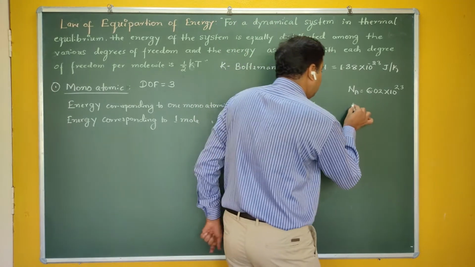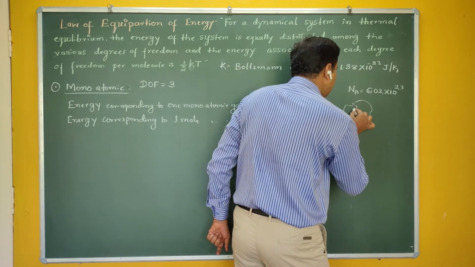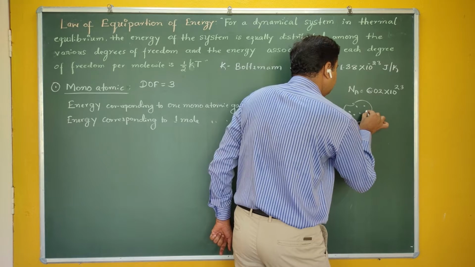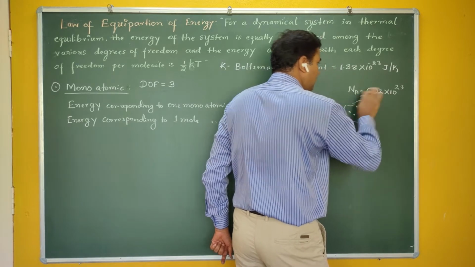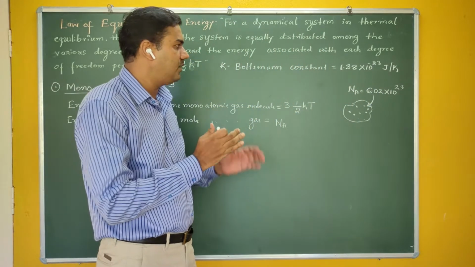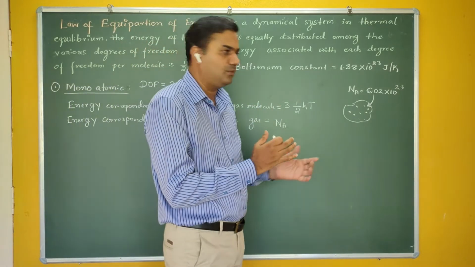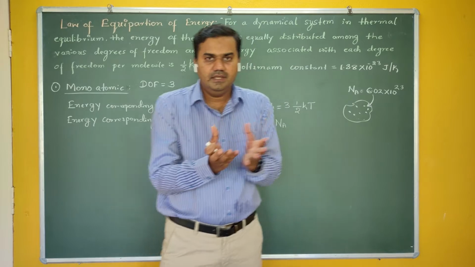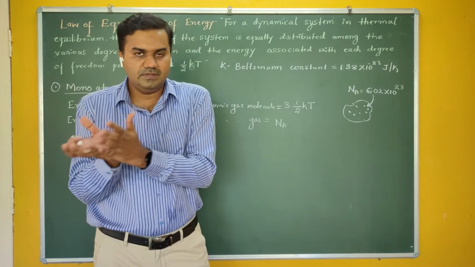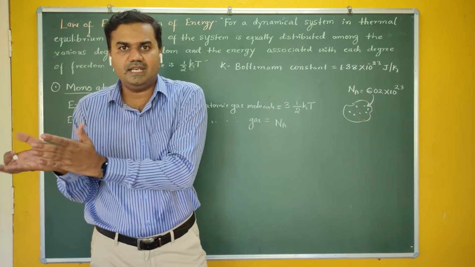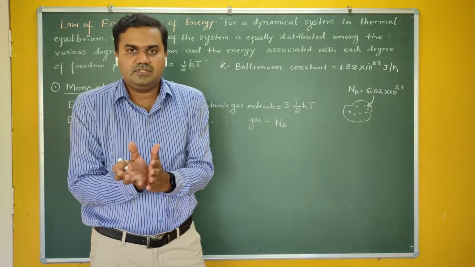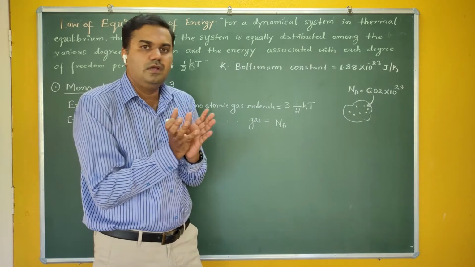If you have this many gas molecules, then we call that quantity 1 mole.